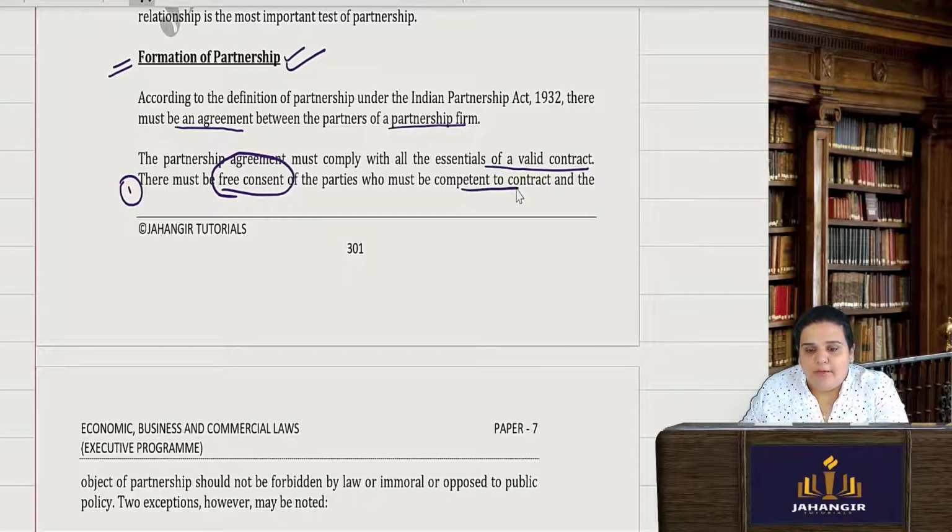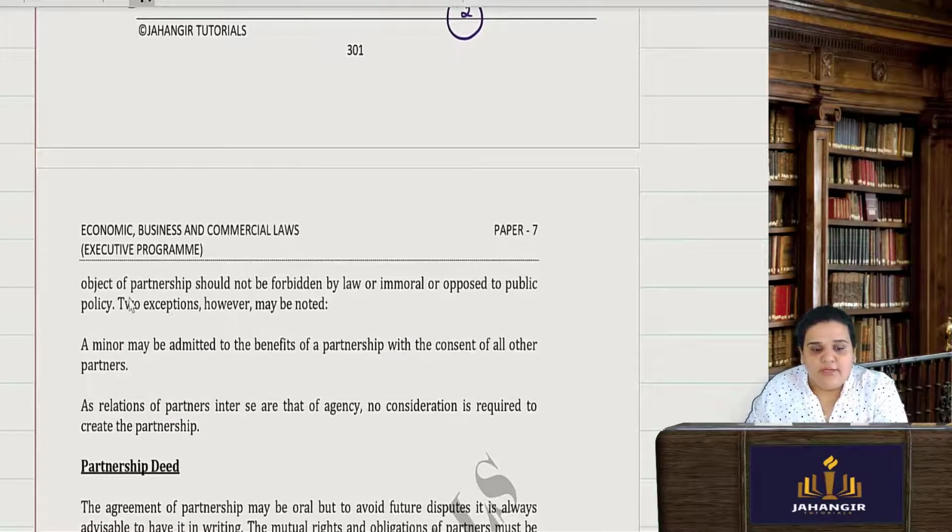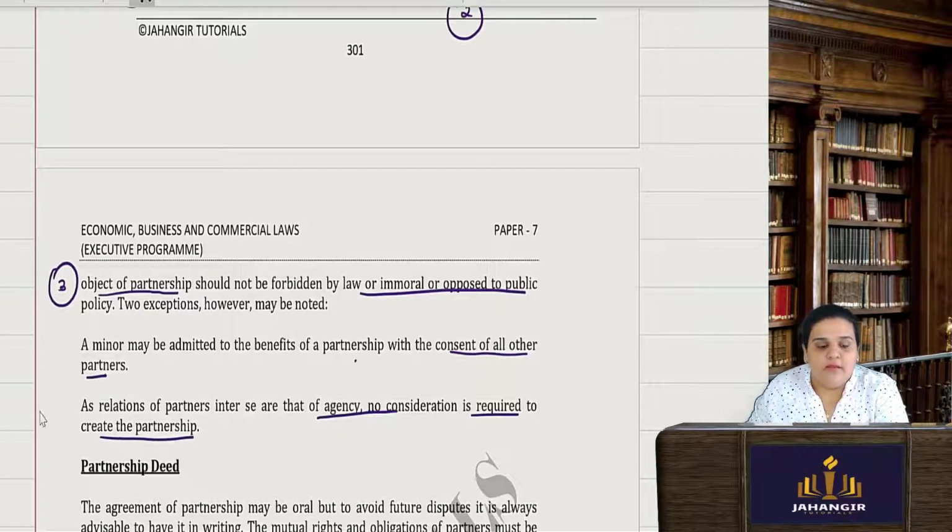They must be competent to contract. Major age, though a minor is also allowed; we will come to that, that even a minor is allowed in a partnership. The object of the partnership must not be forbidden by law. The object has to be lawful. It should not be immoral or opposed to public policy. A minor may be admitted to the benefits of the partnership with the consent of all the other partners.